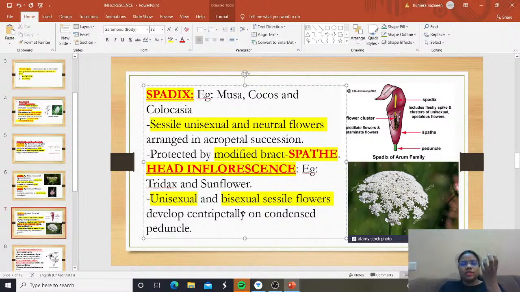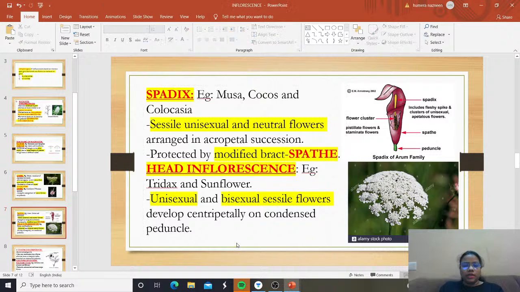That means the peduncle is getting condensed, and on that condensed peduncle, centripetally means towards the center. What flowers are being produced? Unisexual and bisexual sessile flowers are being produced. Clear? Head inflorescence examples are tridax and sunflower. And in this, unisexual and bisexual sessile flowers develop centripetally on a condensed peduncle. Clear? Yes.